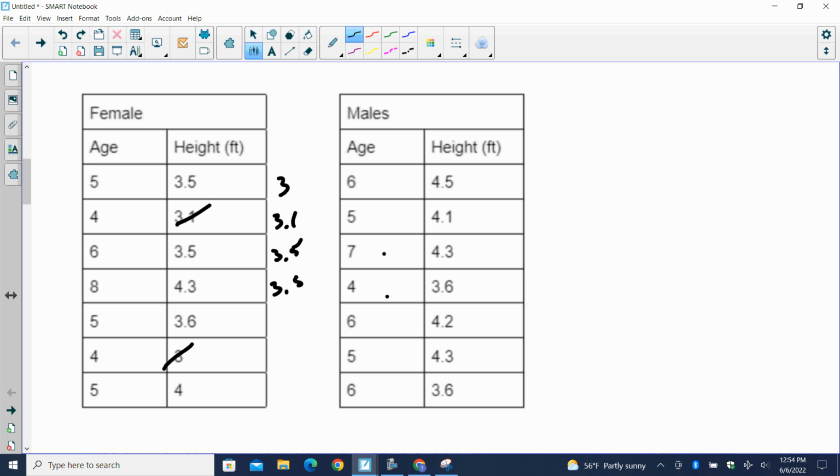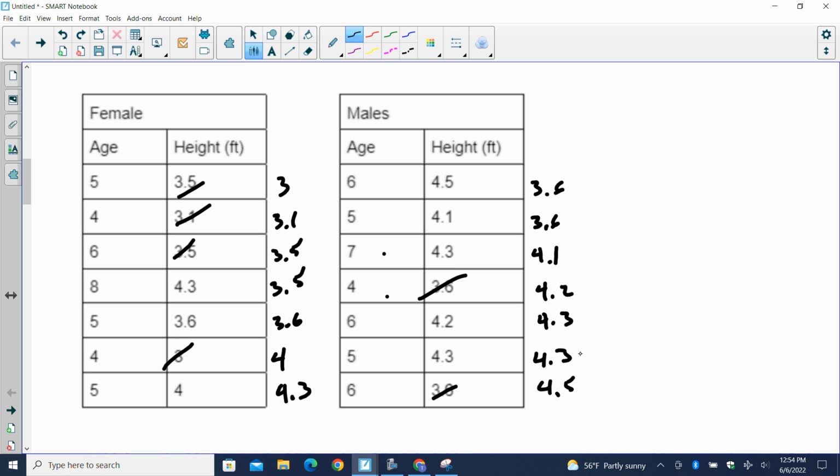3.5, there's another 3.5. There's a 3.6, a 4, and a 4.3. Over here, the smallest is 3.6, another 3.6, looks like a 4.1, 4.2, 4.3, another 4.3, and a 4.5.